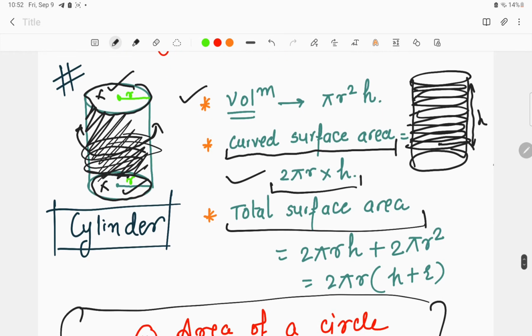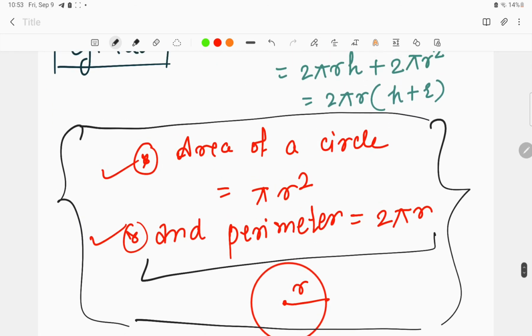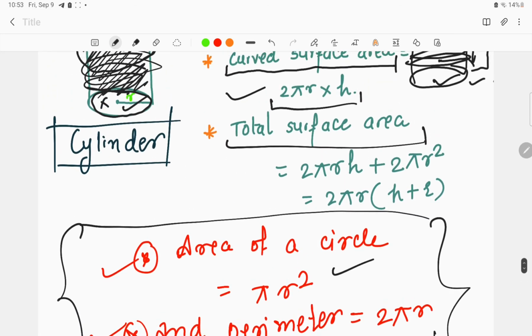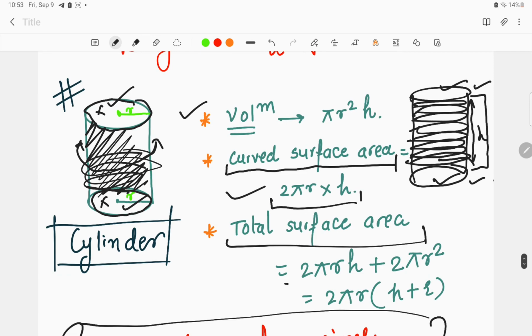Moving to the total surface area again. Now total surface area, as I told you, includes the two faces also. So we will take this curved surface area plus 2 pi r square. We are taking 2 pi r square, that is the area of the two circles over there. So here what will be the formula? 2 pi r h plus 2 pi r square.